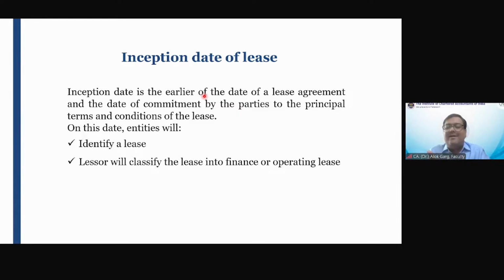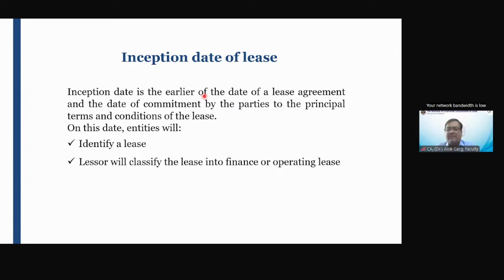If the right to control the use is lying with me as a lessor, then what will happen? Although it is an identified asset, I as a lessor control the right to use. What will happen on 15th February? No lease. It means it is not a lease contract. It is not a lease contract for the purpose of Ind AS 116 accounting. Right? You might be confused, sir.